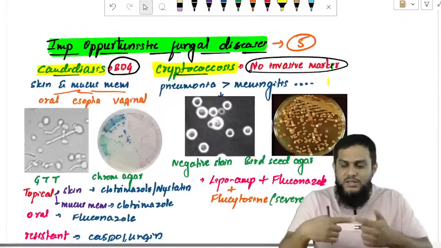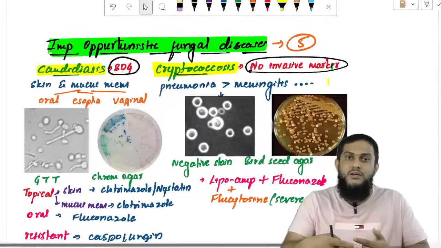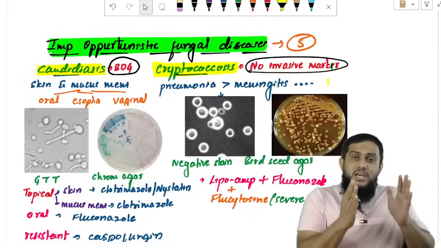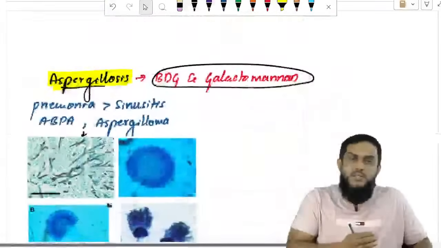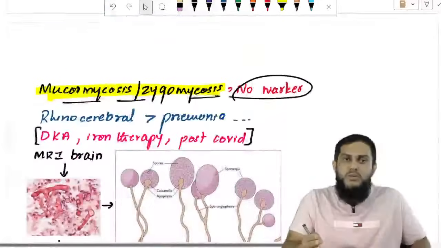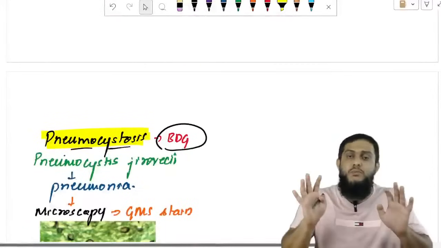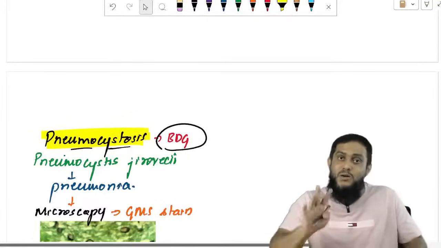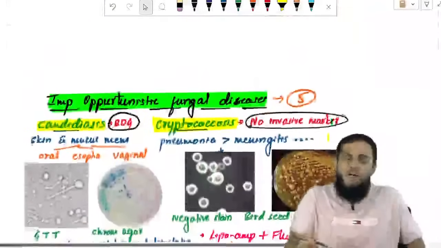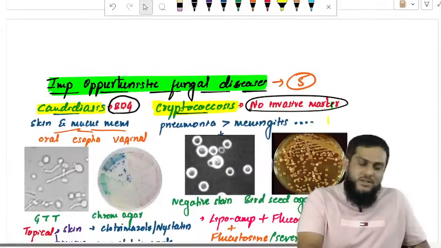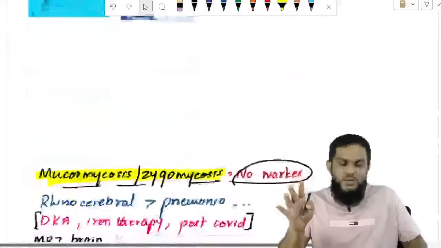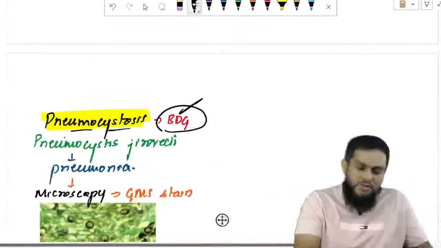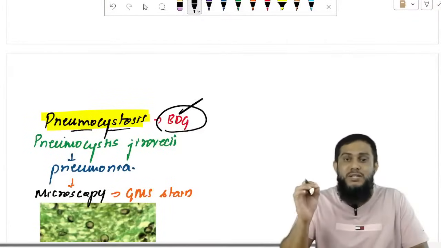Remember this. First remember where the marker is, alternate diseases. Then remember what the marker is: BDG for invasive candidiasis, aspergillosis, and pneumocystosis. BDG means beta D glucan.